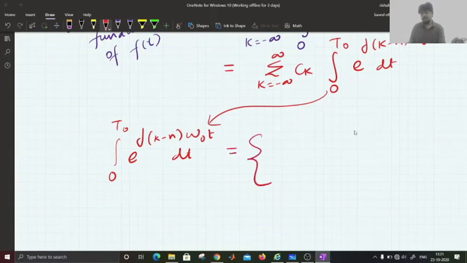So what will be its value for k is equal to n and for k not equal to n?